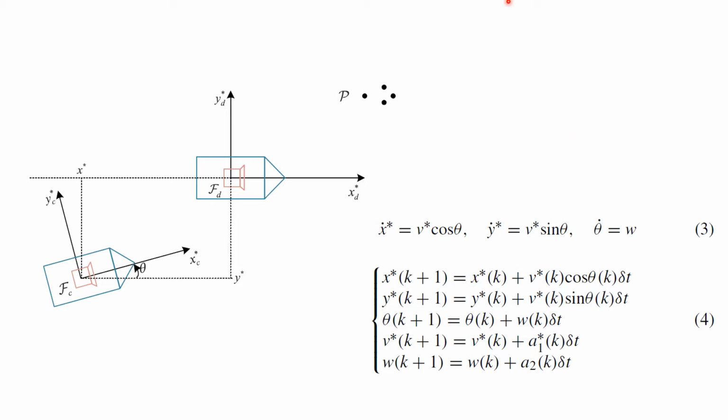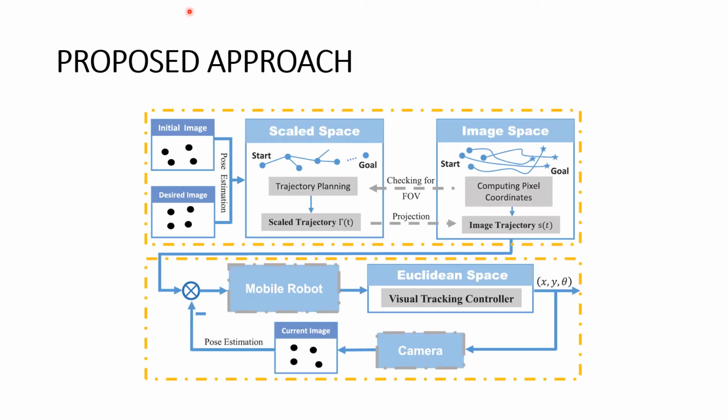A1 and A2 are the linear and angular velocity accelerations of the robot respectively. Delta t is the integration step and k is the discrete time instant. Now let us discuss the proposed approach.